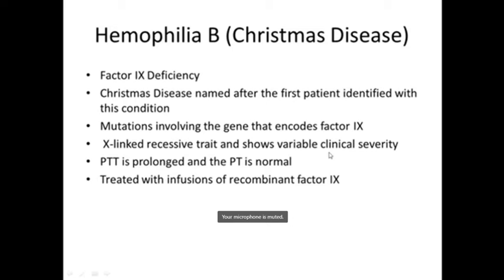It will have a clinical severity based on the percentage of factor IX activity in the blood. In this also PTT is prolonged and PT is normal. So in both conditions, PTT is prolonged, but prothrombin time is normal. In this also we can do specific assays for detection of factor IX, and it is treated with the infusion of recombinant factor IX. So this is similar to hemophilia A, but hemophilia A is much more common than B.